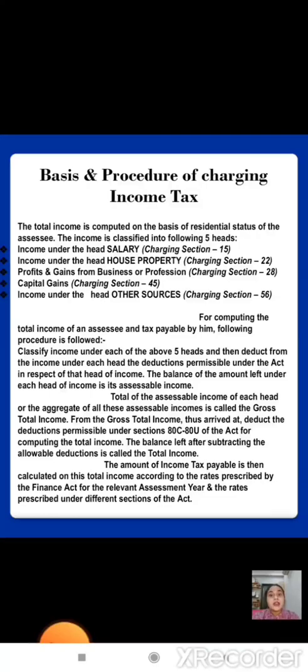From the gross total income thus arrived at, deduct the deductions permissible under sections 80C to 80U of the Act for computing the total income. The balance left after subtracting the permissible deductions is called the total income. The amount of income tax payable is then calculated on the total income according to the rates prescribed by the Finance Act for the relevant assessment year and the rates prescribed under different sections of the Act.